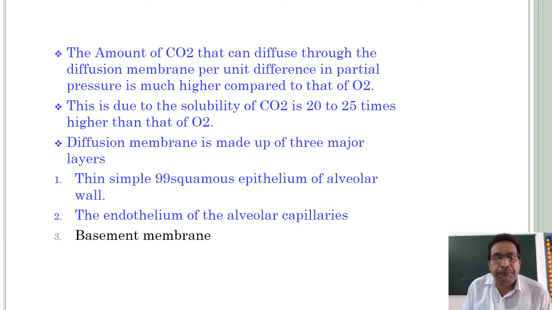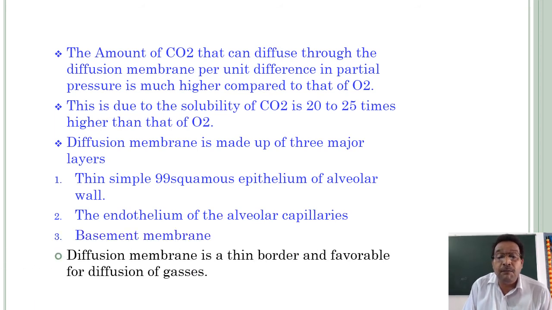The presence of a basement membrane is one of the important characteristic features of epithelial tissues. So these three, number one, the alveolar wall, number two, the endothelium of alveolar capillaries, and in between these two, the basement membrane, constitute the diffusion membrane.